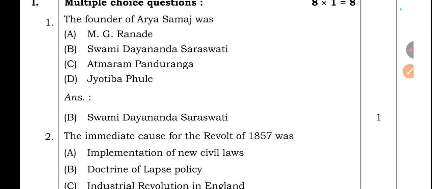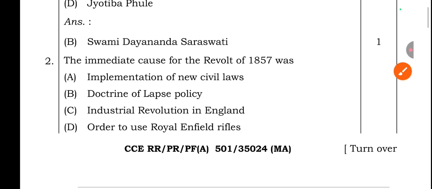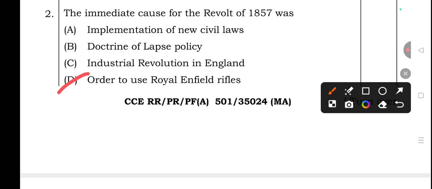First question: the founder of Arya Samaja. Option A M.G. Ranade, Option B Swami Dayanand Saraswati, Option C Atmarao Pandurang, Option D Jyotiba Phule. The right answer is option B, Swami Dayanand Saraswati. Question number 2: the immediate cause for the revolt of 1857 was the implementation of new civil laws, the doctrine of lapse policy, the industrial revolution in England, or the order to use Royal Enfield rifles. The right answer is option D, order to use Royal Enfield rifles.